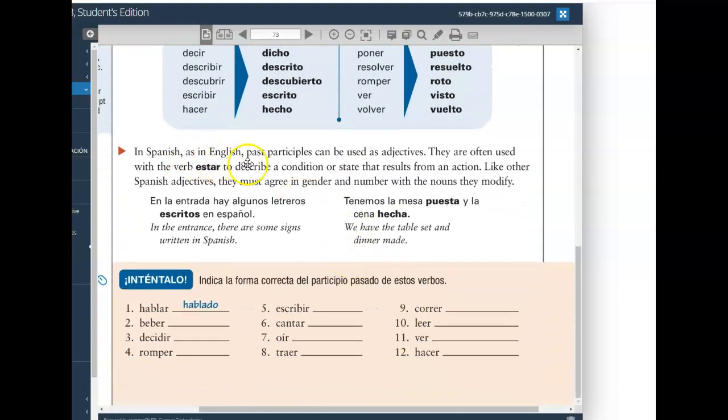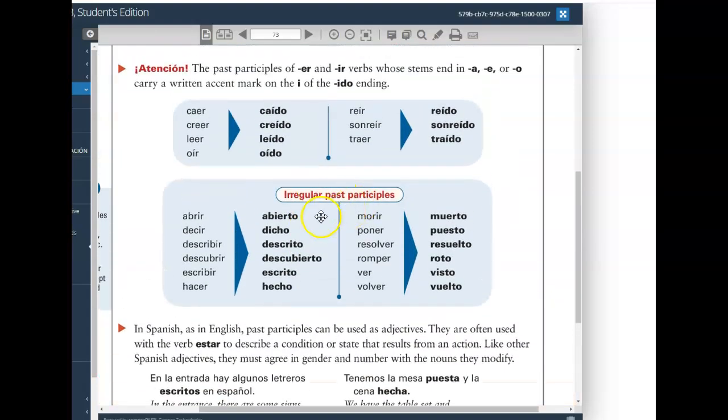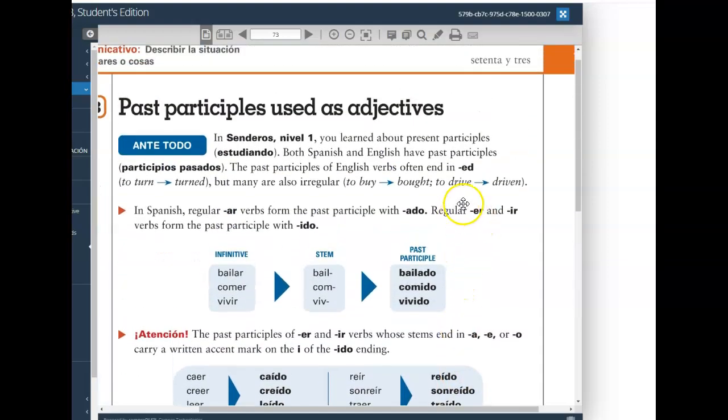And just to finish off there, some of them have a similar ending, that TO ending, or RTO ending for some. But there's no pattern there. They're irregular. They do not add ado or ido.